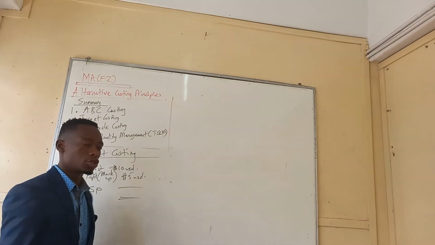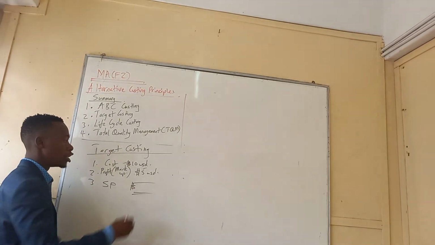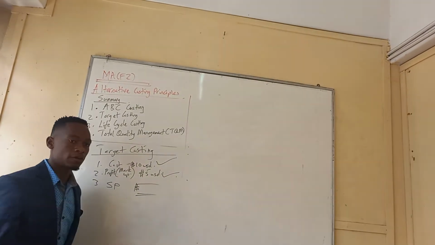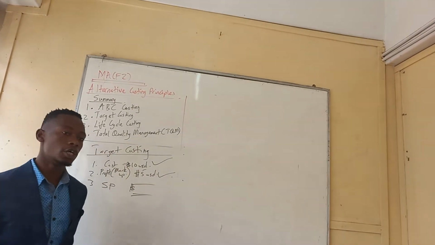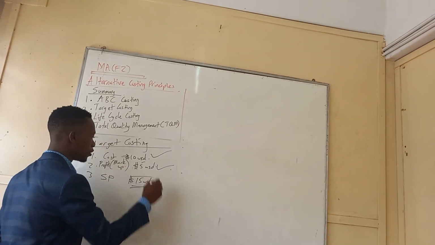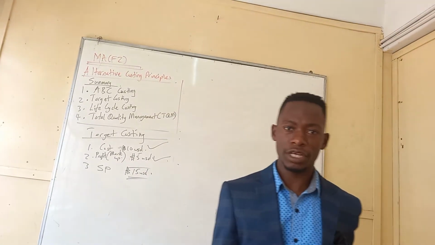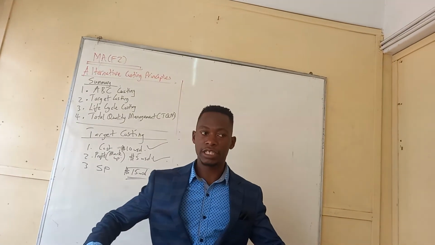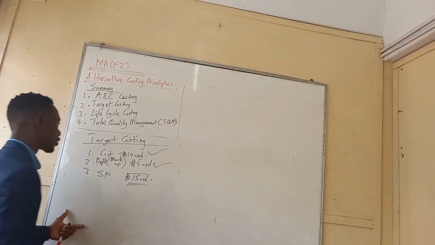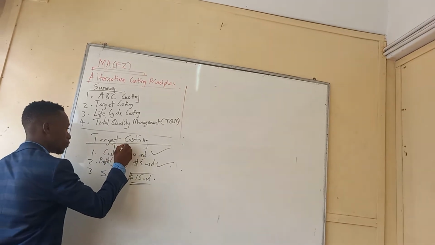You incur a cost of 10 and you want to gain $5, so you're going to charge a selling price of $15. You will receive 15, you know you've incurred 10, so your profit will be 5.